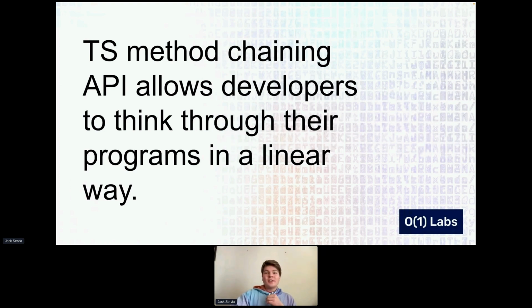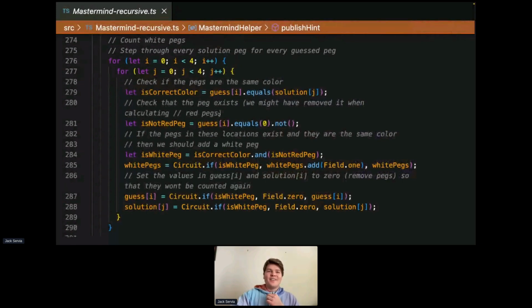You can see what this looks like. Here we've got isNotRedPeg, which in this case is going to be a Boolean, and we get this by accessing the value at index i of guess, checking if it's equal to 0, and then also calling this not method on that. And so if guess[i] is not equal to 0, then isNotRedPeg is true.